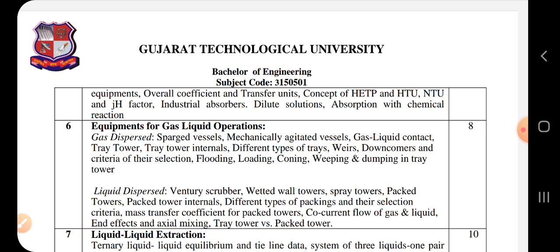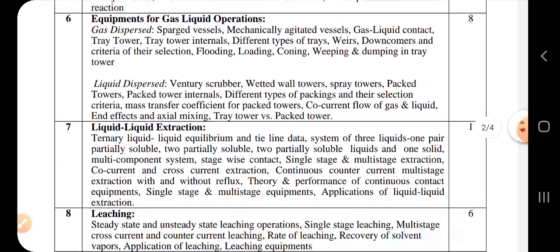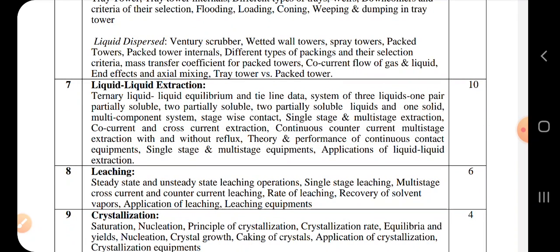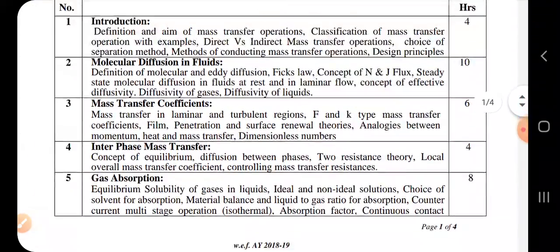Then liquid-solid, we can say crystallization. Yes, crystallization can be considered as liquid-solid mass transfer. Last is solid-solid, but the process in solid-solid mass transfer will be very slow. So industrially there is no application of greater importance for solid-solid mass transfer. So these were the classifications.